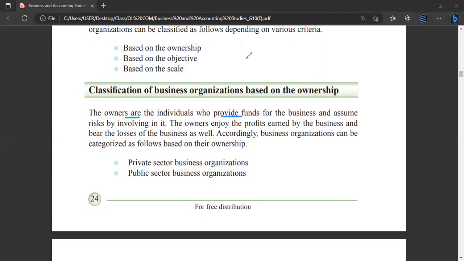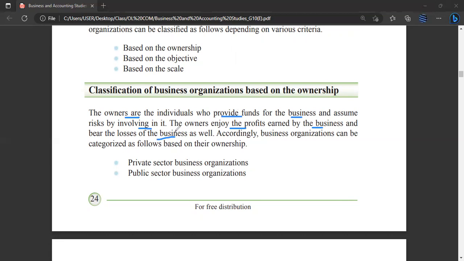In order to start a business, in order to commence a business, and in order to continue the running procedure of the business, you need funds. So the owners are the individuals who provide funds for the business and assume risks by being involved in it. The owners enjoy the profits earned by the business and bear the losses of the business as well.